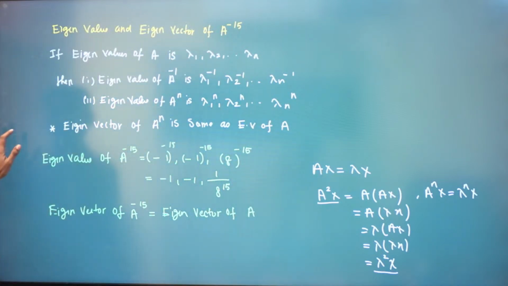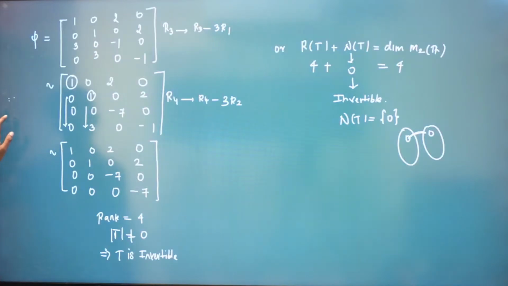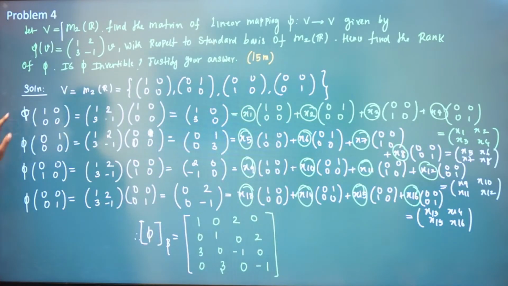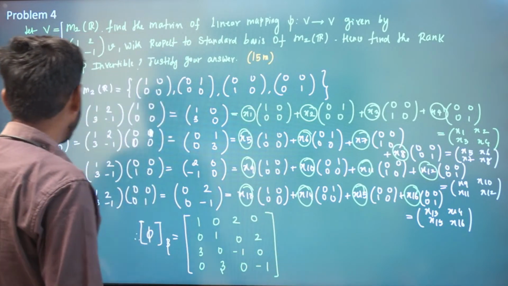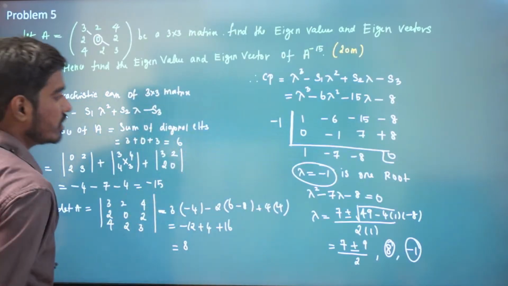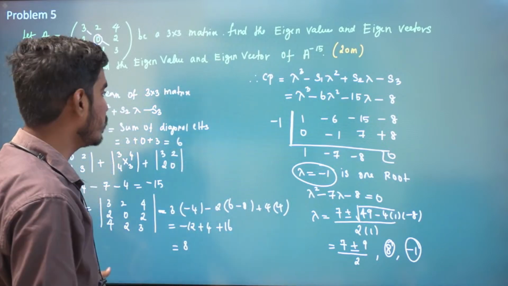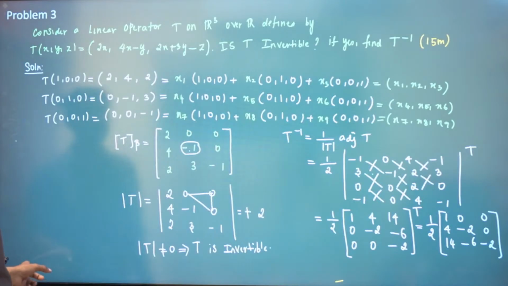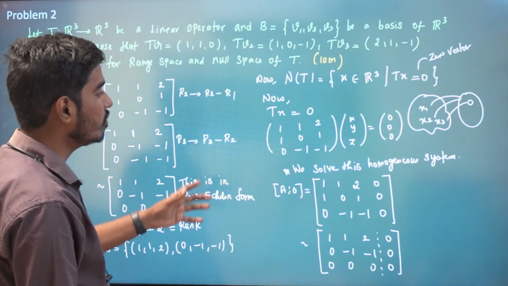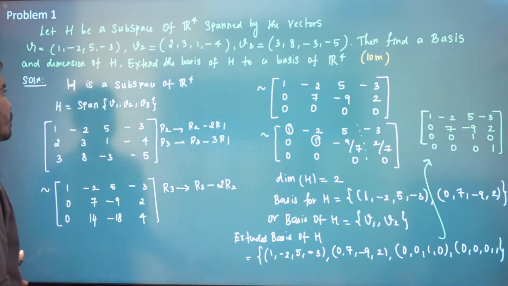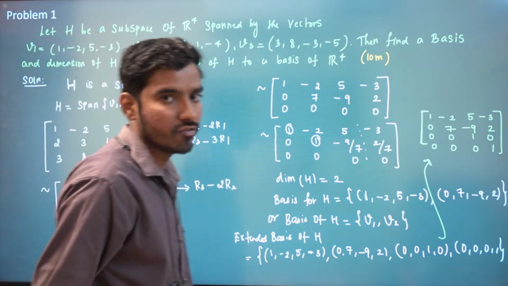So we are done with all the problems. See how easy it is, right? If you know the concept, this carries 15 marks, just a matter of minutes, and this carries 20 marks. Nothing tricky, just calculations. And then this carries 15 marks, and then this carries some 10 marks. So you can see how easily you can get 70 marks in linear algebra if you know all the concepts.